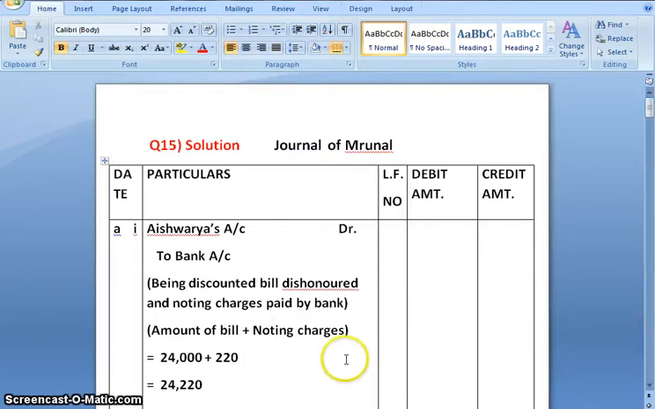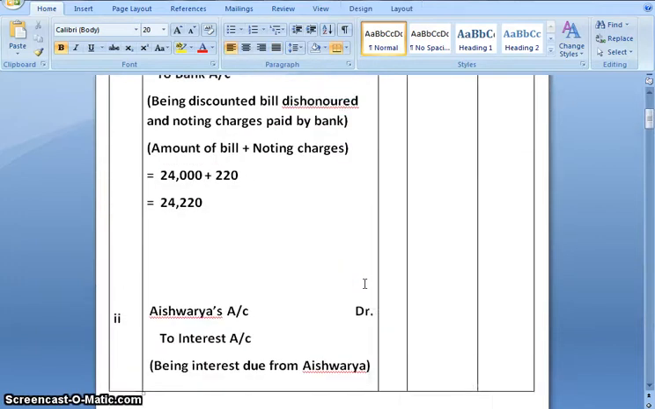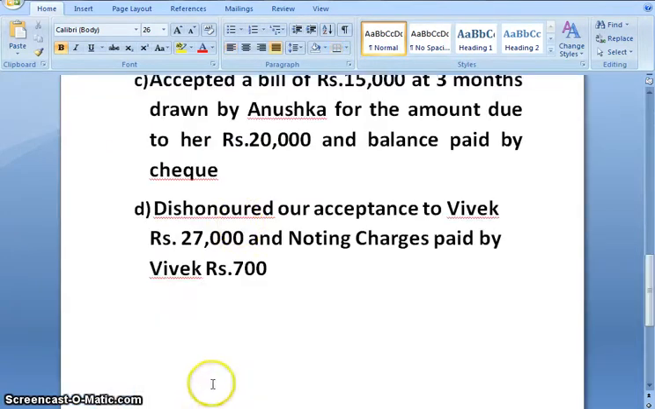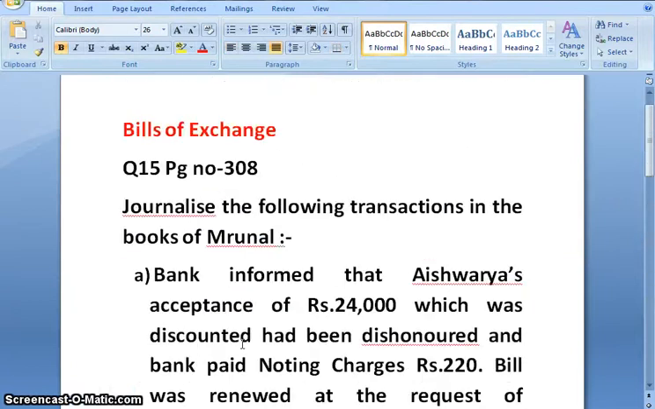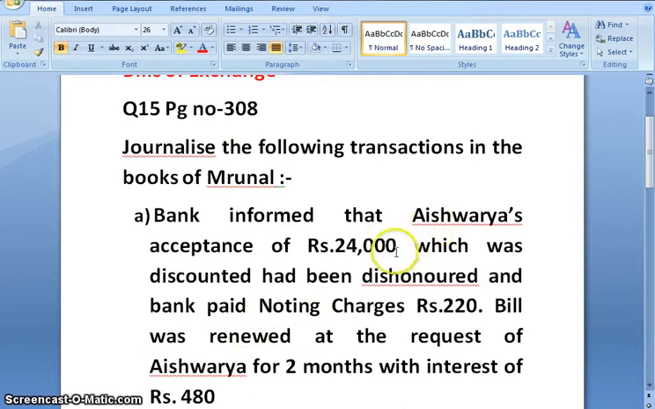And I have made a format of Journal of Brunel. Let's start solving step by step. First part, that is the A part. Bank informed that Aishwarya's acceptance of rupees 24,000, which was discounted, has been dishonored and bank paid the noting charges. So this is the case where the bill which was first discounted has been dishonored now and the noting charges are being paid by the bank.